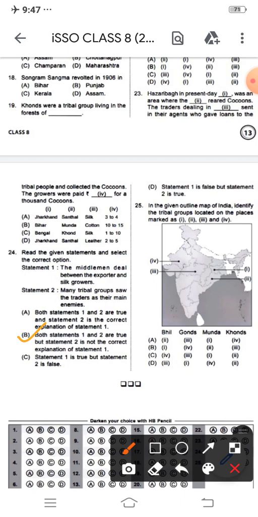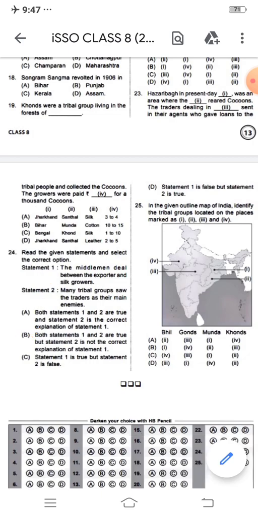Why? Because you can definitely see the middleman deals between the exporter and silk growers. Yes, definitely. And many tribal groups seeing the traders as enemies is also true. But statement 2 does not explain statement 1. Okay, so that is the correct one.